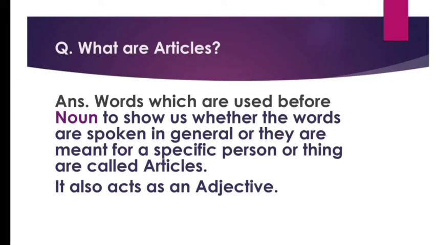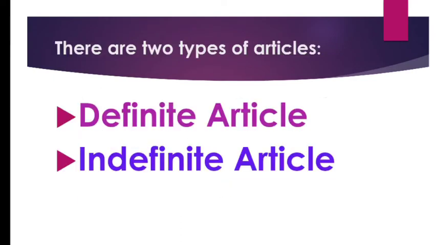Alright. Now they are also called adjectives. They also act as adjectives because they tell us more about nouns. Adjectives are also describing words and they tell us more about nouns, isn't it? Now that we have known what are articles, we will be knowing the types of articles that we have. There are two types of articles. Number one is definite article. Number two is indefinite article.